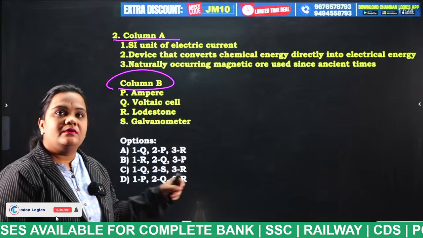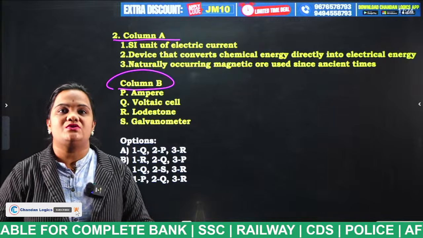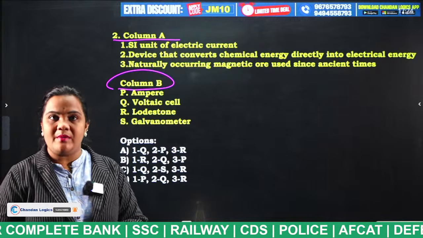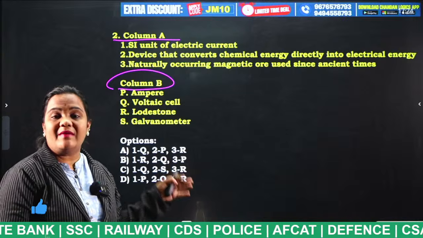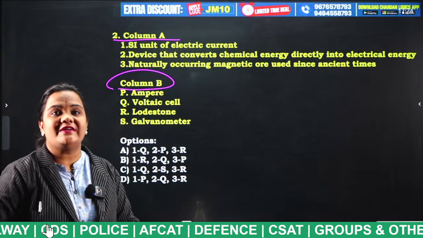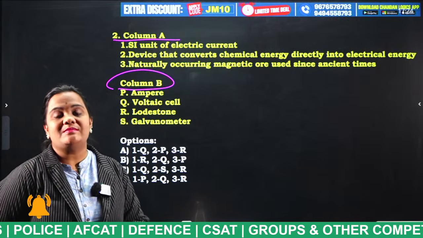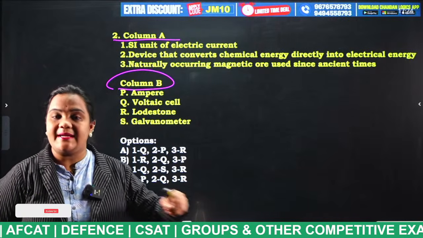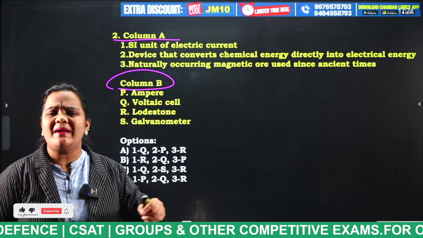What is the answer for this question? So there is column A and column B. Match the column A with the column B and put your answer in the comment section. First one is, we have discussed many times, SI unit of electric current. So what do you mean by electric current, students?